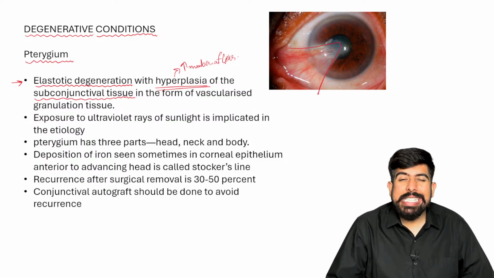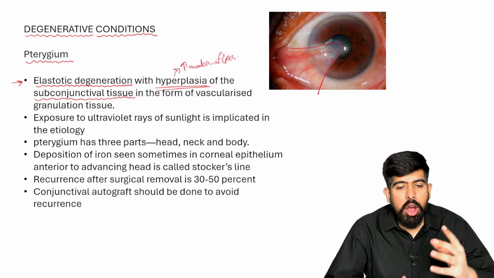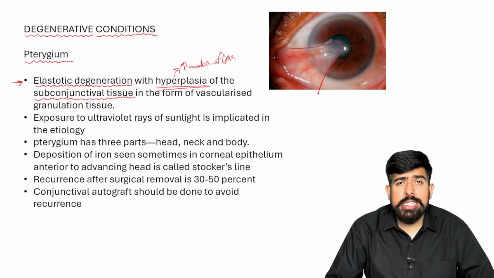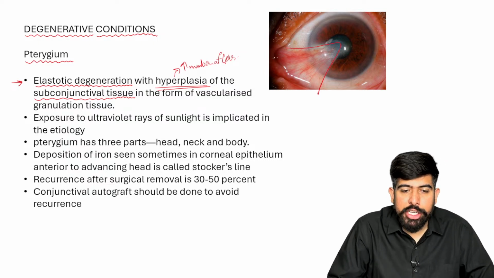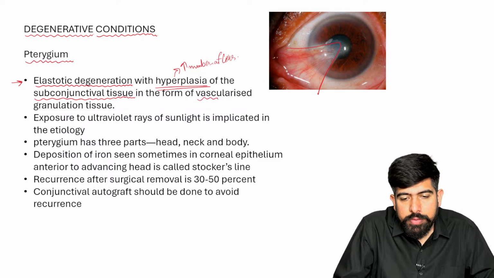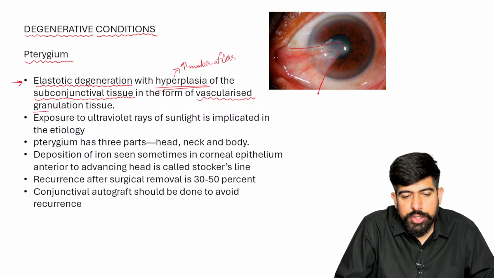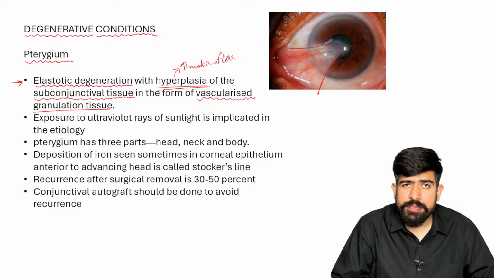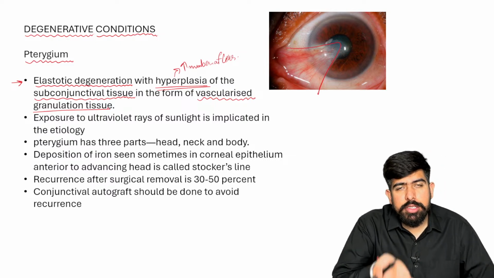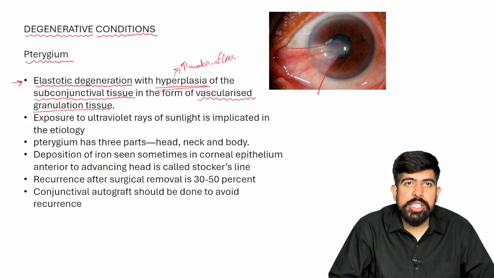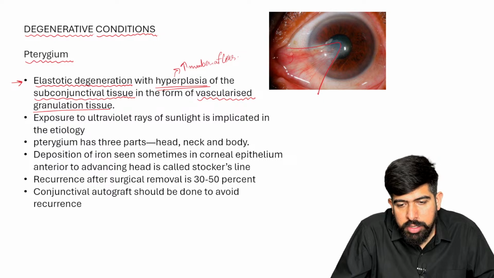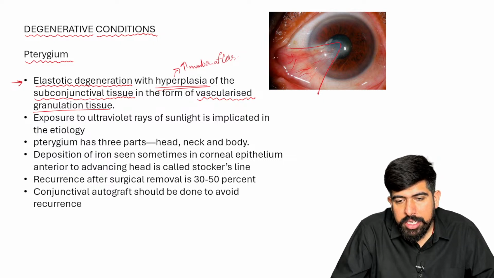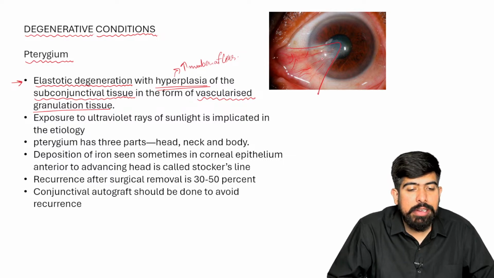So what is happening here? There is an elastotic degeneration of your conjunctiva. With that, there is a hyperplasia, an increase in the number of subconjunctival tissues in the form of vascularized granulation tissue. Just below the conjunctiva, we have the subconjunctival tissue. This will do the hyperplasia in the form of vascularized granulation tissue, right? So you can see the vascularity is also seen here. The vessels passing in this pterygium are clearly visible to you.